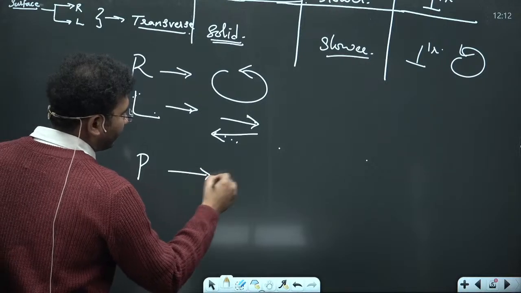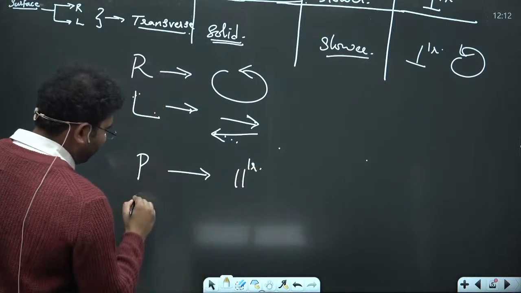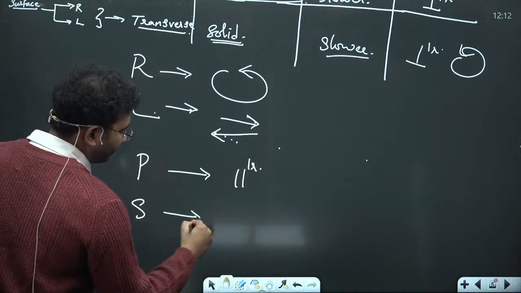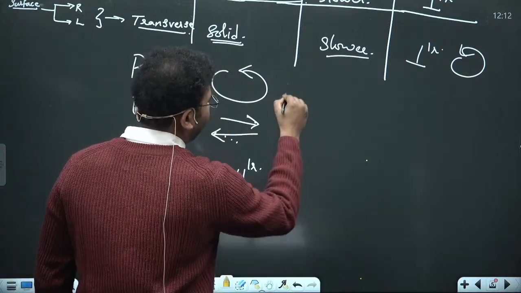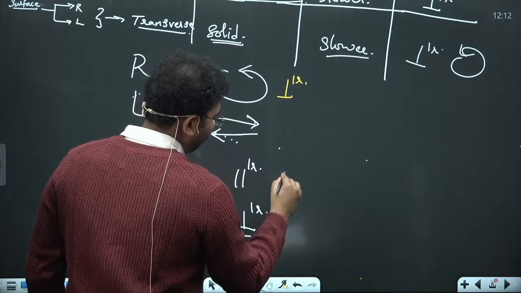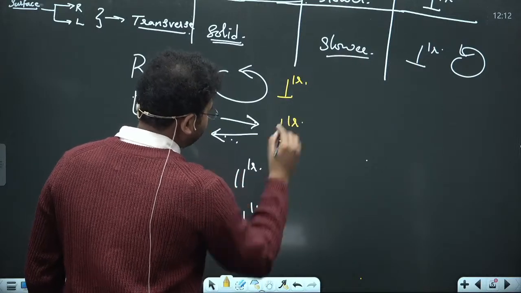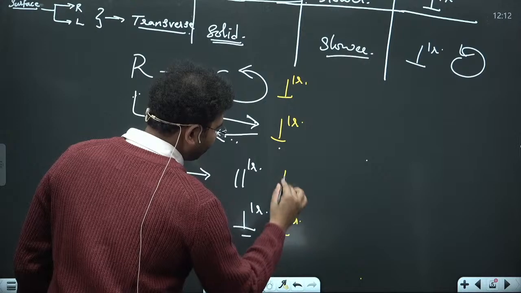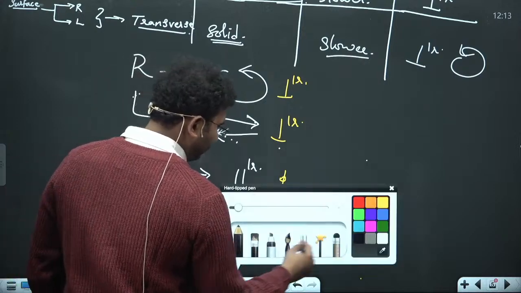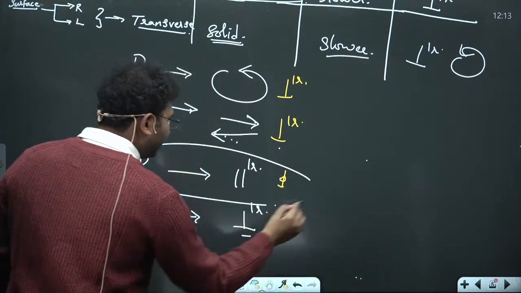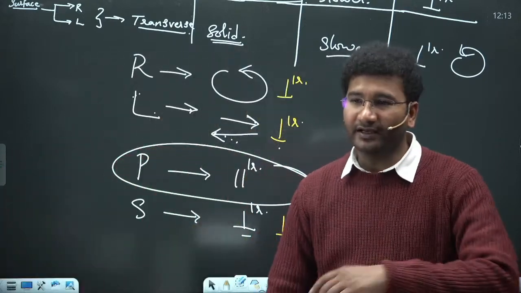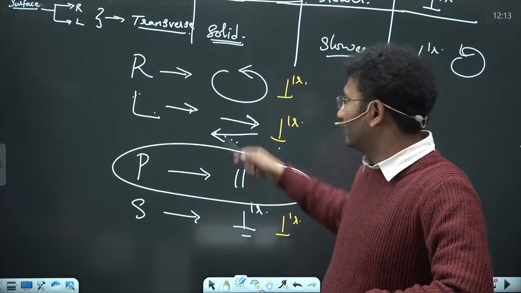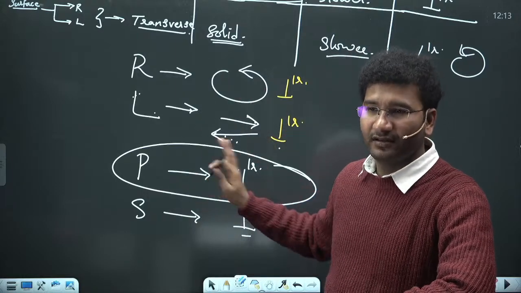Parallel. What is the propagation of S waves? Perpendicular. And here you see, perpendicular propagation will be in this, in this, and in this also. Now which is the only wave which is not having perpendicular propagation? It is your P wave, right? So again there are questions that can be asked from this, right?